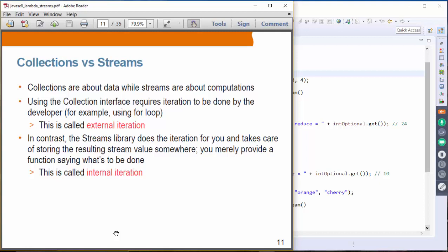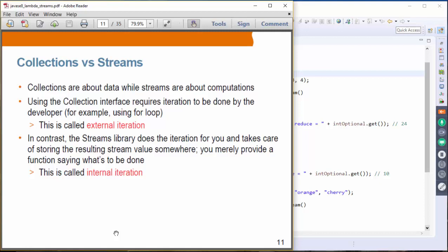Using the collection interface requires iteration to be done by the developer, meaning you have to be responsible for using a for loop or while loop. This is called external iteration because you have to provide this iteration yourself. In contrast, streams handle this iteration for you.